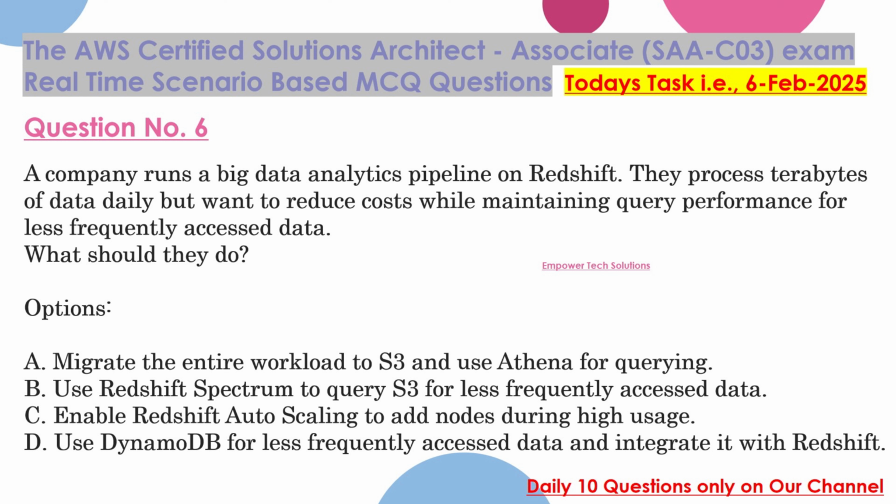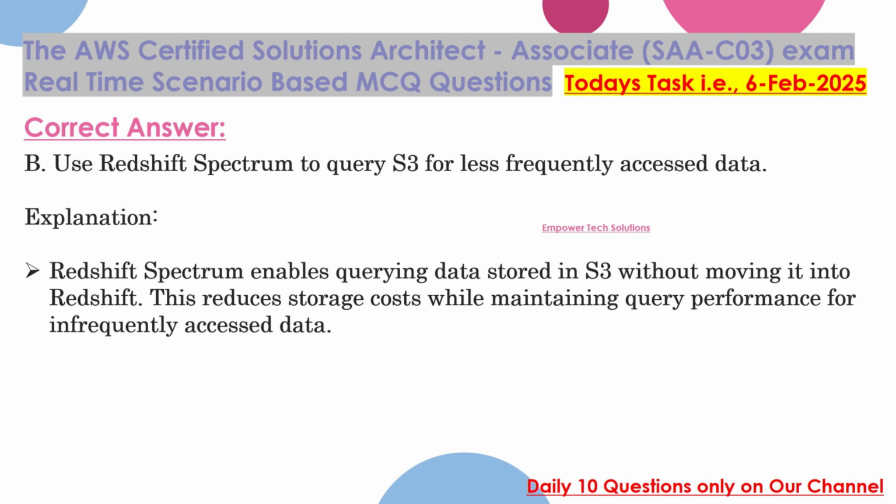C. Enable Redshift auto-scaling to add nodes during high usage. D. Use DynamoDB for less frequently accessed data and integrate it with Redshift. Correct answer: B. Use Redshift Spectrum to query S3 for less frequently accessed data. Explanation: Redshift Spectrum enables querying data stored in S3 without moving it into Redshift. This reduces storage costs while maintaining query performance for infrequently accessed data.